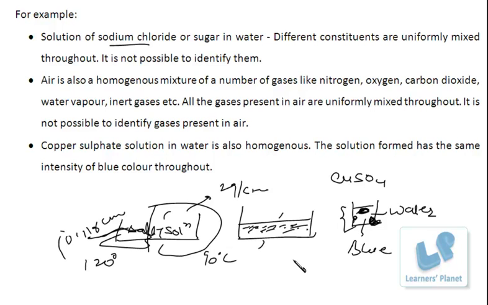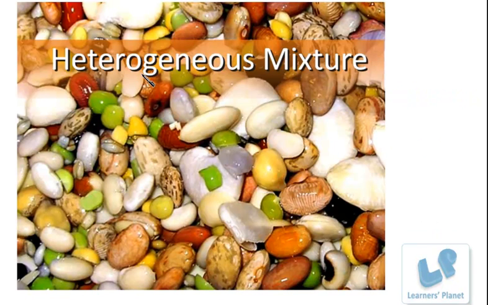Now I'll take up heterogeneous mixtures. See how these are. Can't you set a boundary between different components? See, this is different, this is different, this is different, this is different. The different constituents or components can be identified in this, and a specific boundary can be set between them.